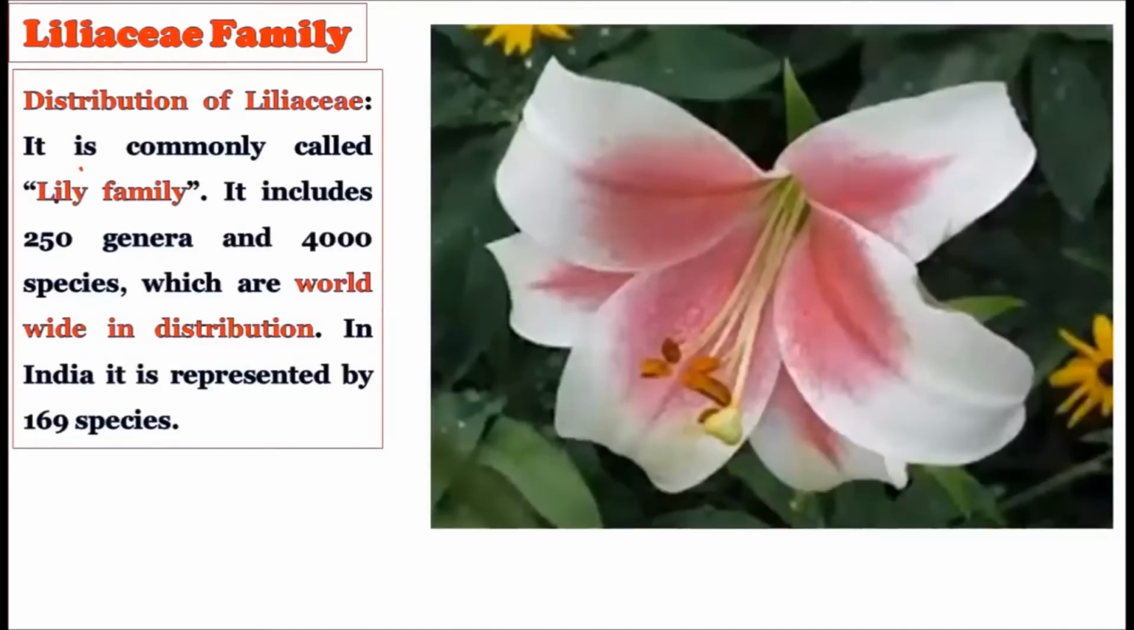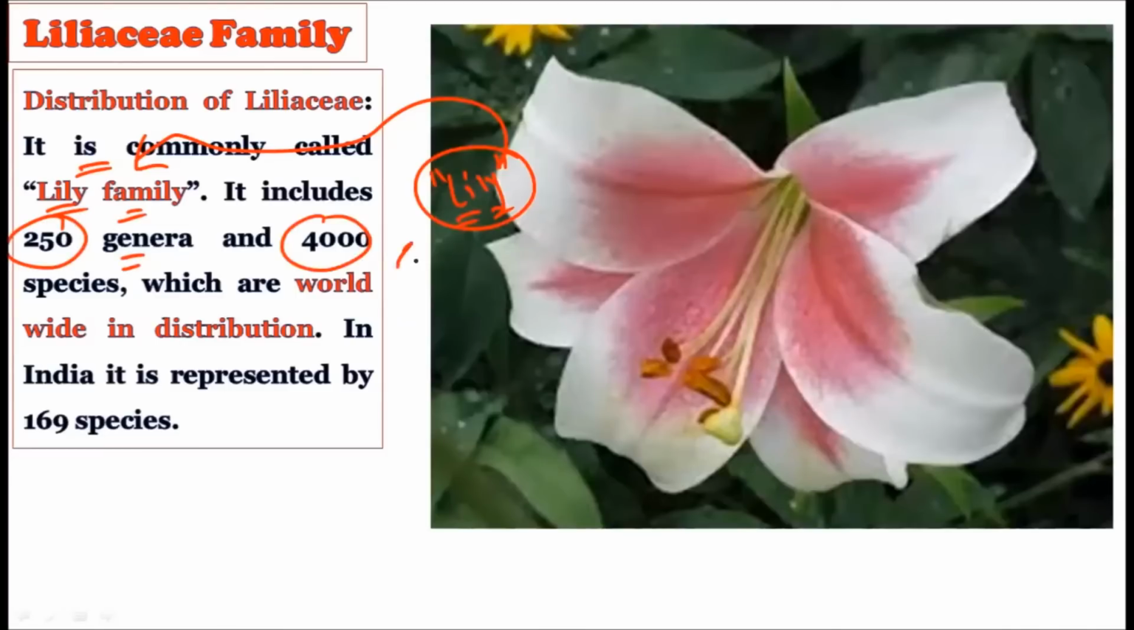This particular Liliaceae family is famously called the lily family. This name is given due to the genus of the plant called lily, and this lily genus is a very dominant genus in the Liliaceae family, and hence this family is also called the lily family. It contains nearly 250 genera and more than 4,000 species. So comparatively, a good number of species belong to this monocotyledonous family, and it is worldwide in distribution.